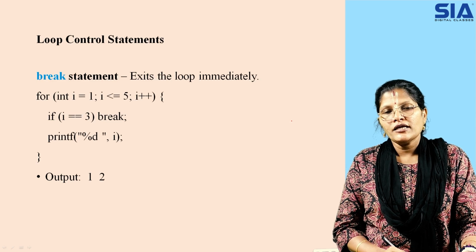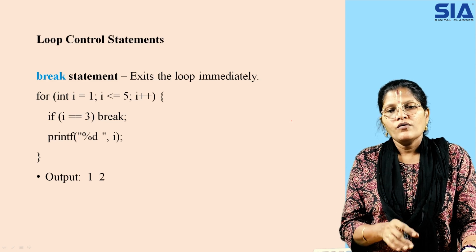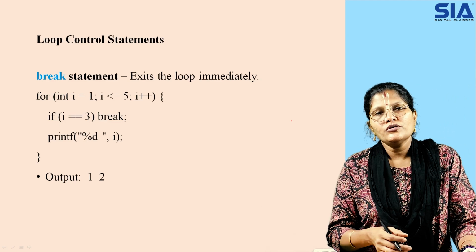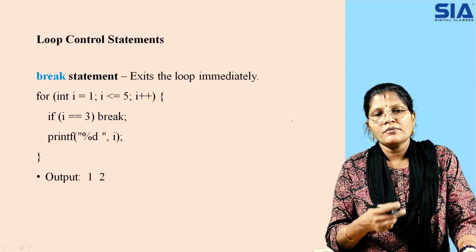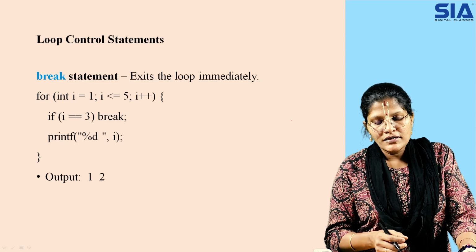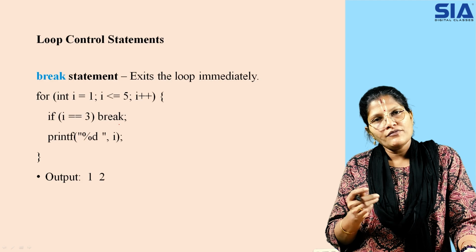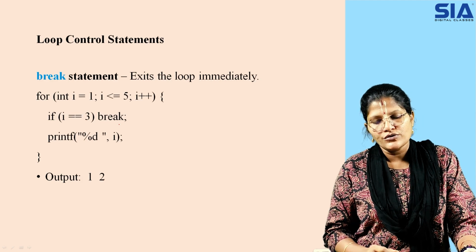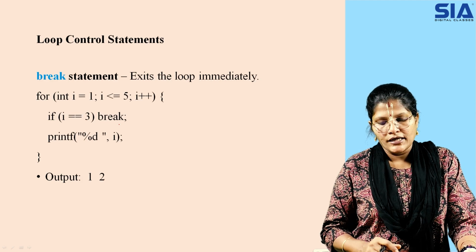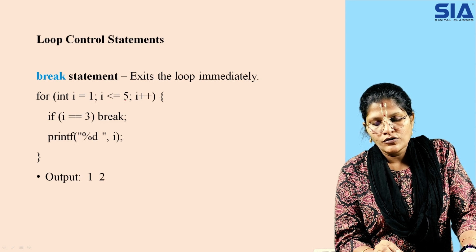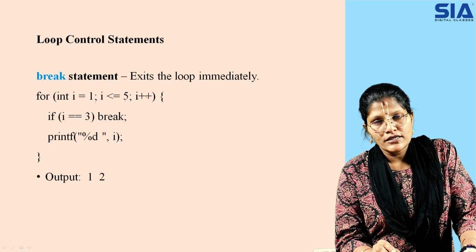What is the purpose of break? Break is nothing but to stop. When you want to stop a particular execution, you apply break. Break is a keyword. We are abruptly terminating the execution, and that is what we call break. For example, here I is equal to 1, I is less than or equal to 5, and I plus 1 is declared.